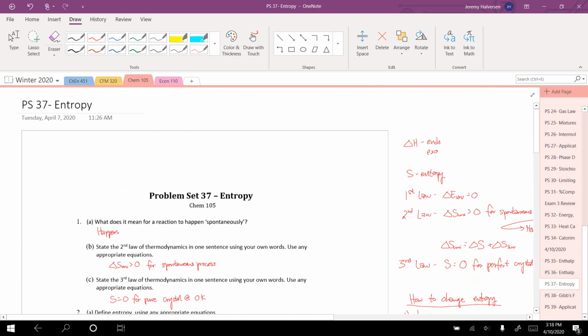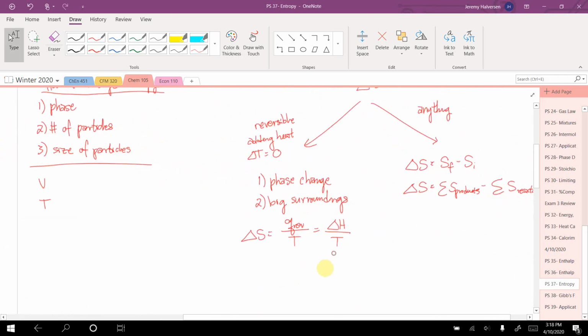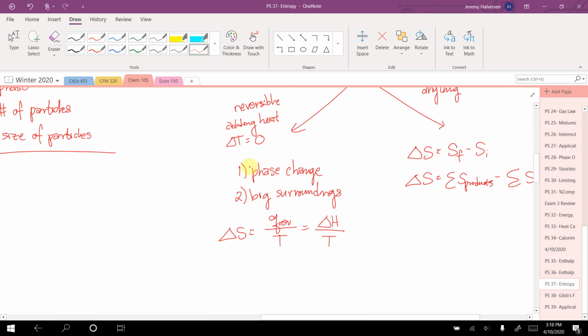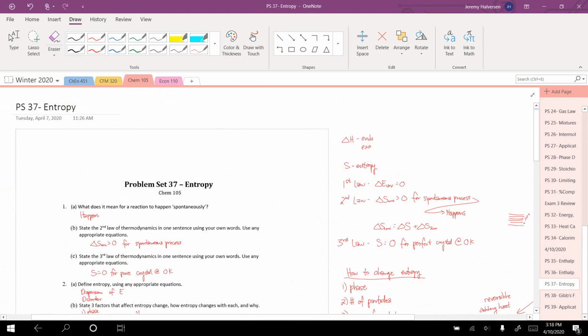Okay, so we did a lot of conceptual stuff, and then two ways of actually calculating delta S. One is for a reversible process, which means, in our case, either a phase change or we're talking about the surroundings. You can just do the delta S as the heat over the temperature. But in any case, if you have a reaction, you can find the S values for everything, and you just do final minus initial, in other words, products minus reactants. And there you go, that's entropy.